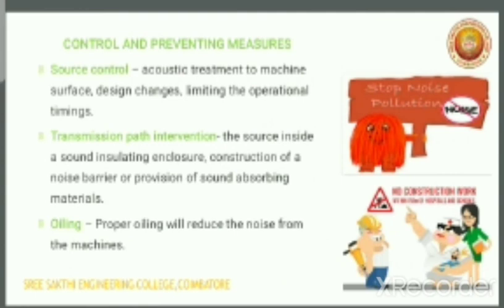Control and preventive measures. There are three types of control: source control, transmission path intervention, and oiling. Acoustic treatment to machine surfaces, design changes, and limiting the operational timings are source control. Enclosing the source inside a sound insulating enclosure, construction of a noise barrier, or provision of sound absorbing materials is transmission path intervention. Proper oiling will reduce the noise from the machines.